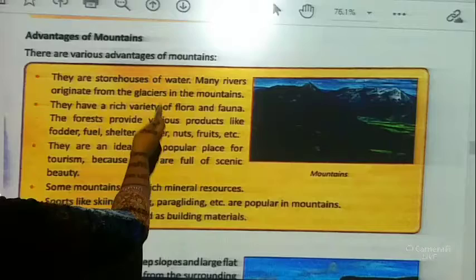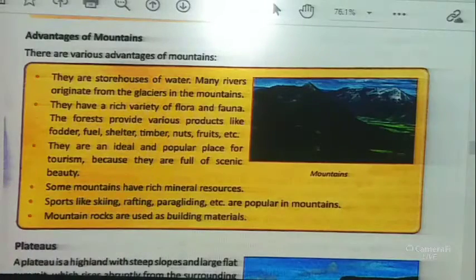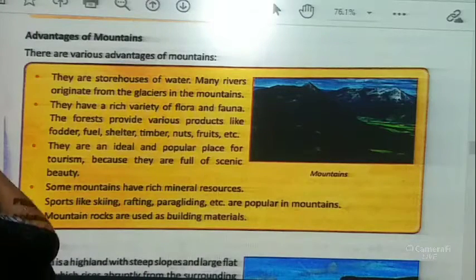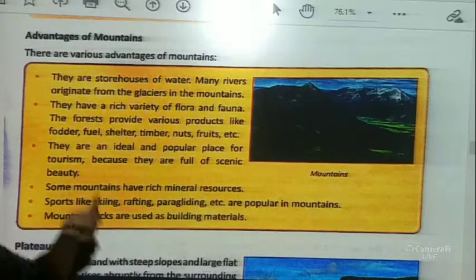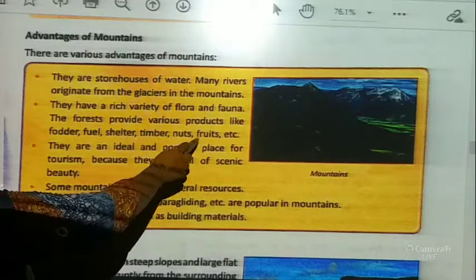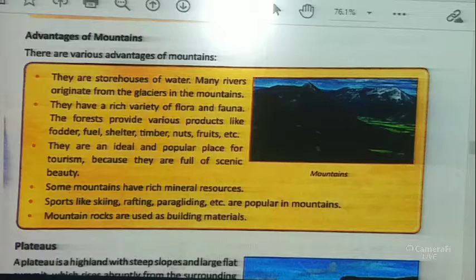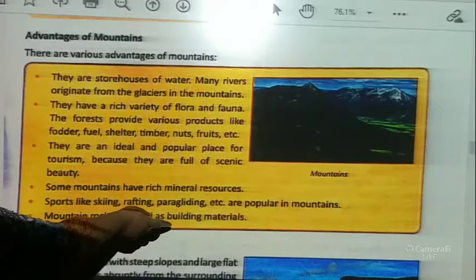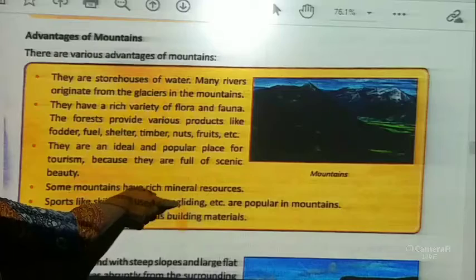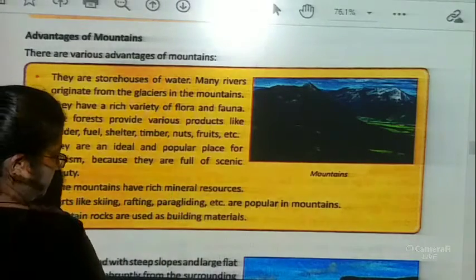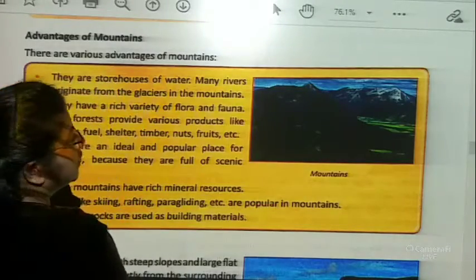One very simple, that is, it is the source of water because rivers flow through this place. There is a rich variety of fauna and flora. From the forest, what do we get? Fodder, fuel, shelter, timber, nuts, fruits. Because of the scenic beauty, we all go out to see the mountain areas, also for its climate. Okay.